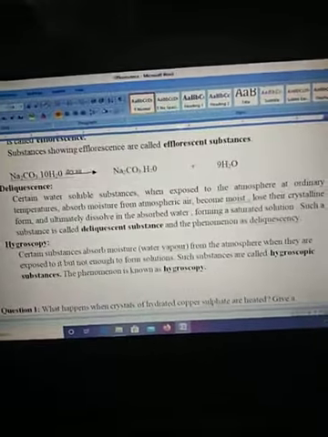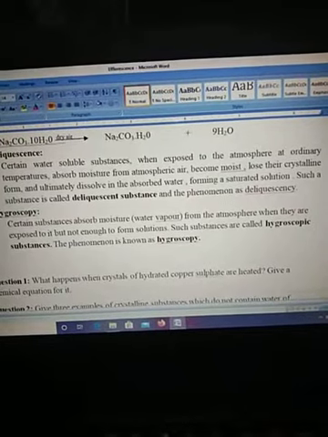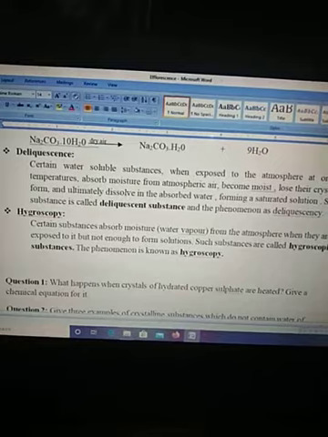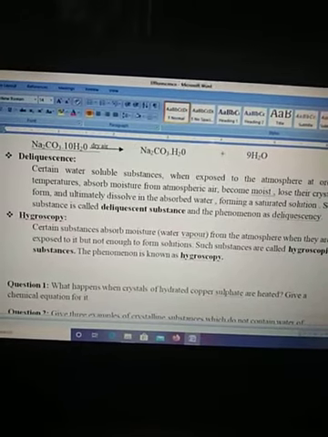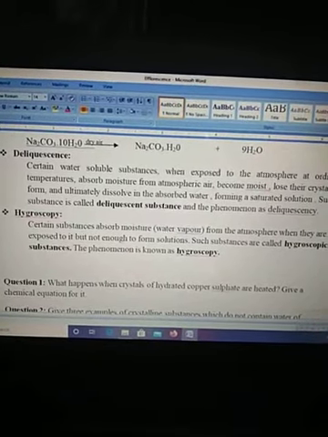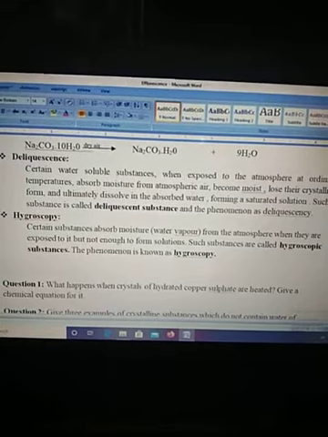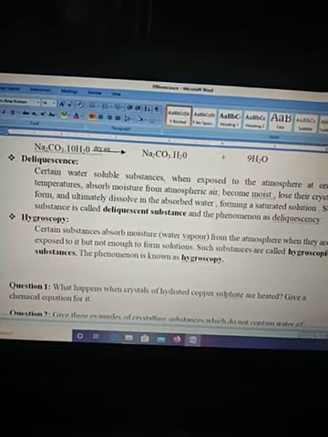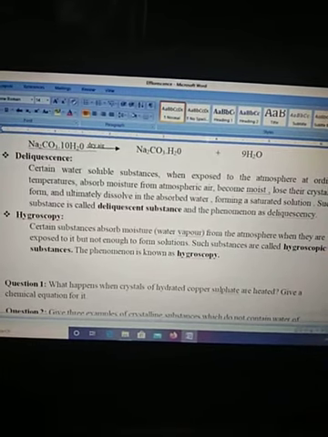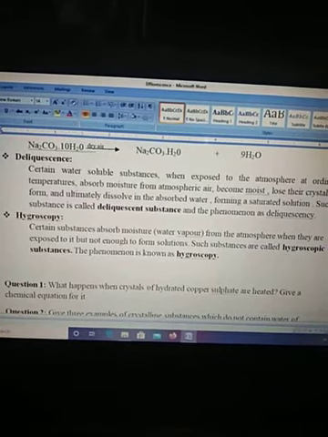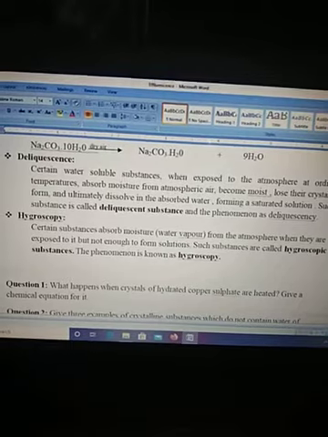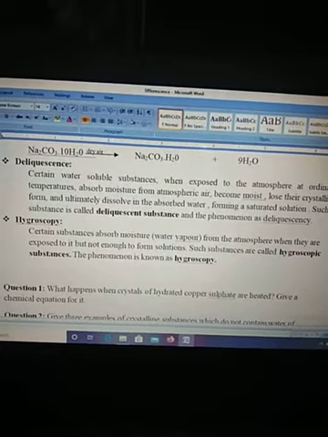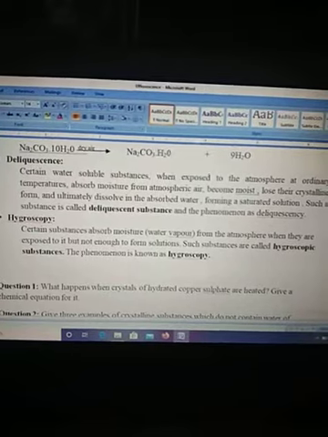Examples of hygroscopic substances are concentrated sulfuric acid, P2O5 (phosphorus pentoxide), calcium oxide, and silica gel. I think most of you have heard about silica gel. We often find silica gel present in, for example, a water bottle you buy, where inside you'll find a white pouch which contains a solid substance.